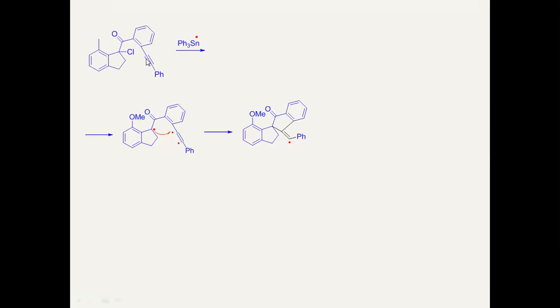You see this reaction. This triphenyl tin radical will interact with this carbon-Cl bond, and there is a breakage of this Cl, and it goes with this triphenyl tin radical, generating this new radical here, which is stabilized by this carbonyl because of resonance. Then there is a cleavage in the nearby location, and that is the triple bond. The triple bond undergoes homolytic cleavage here.